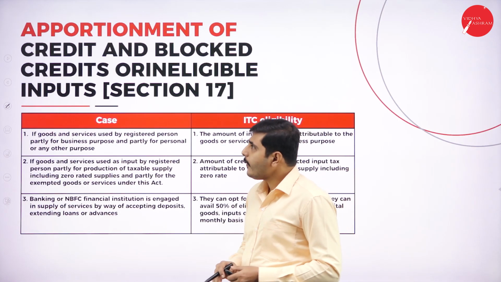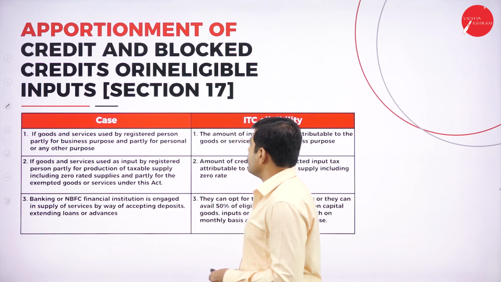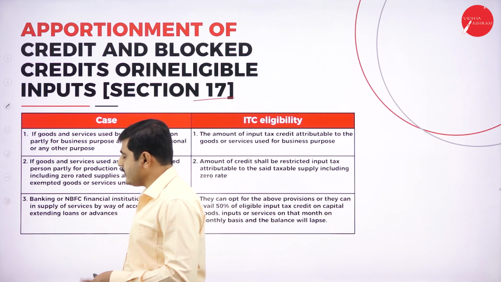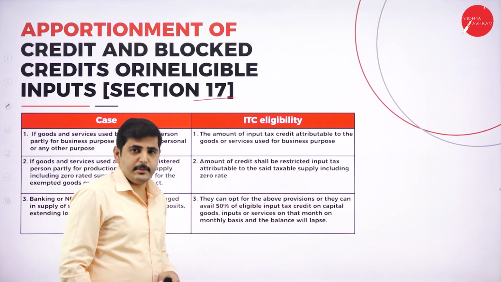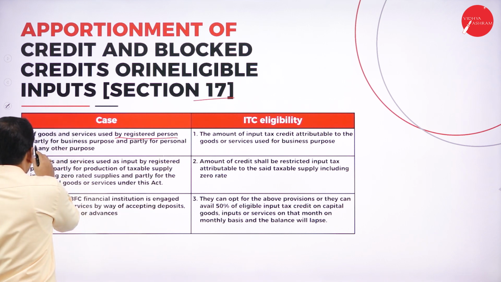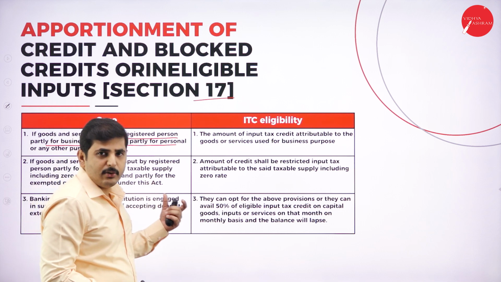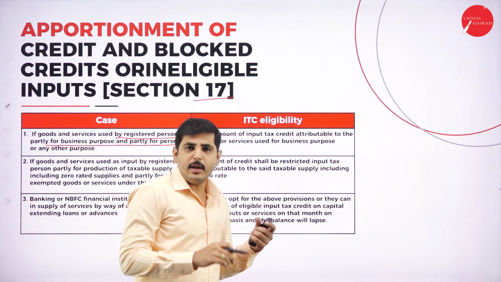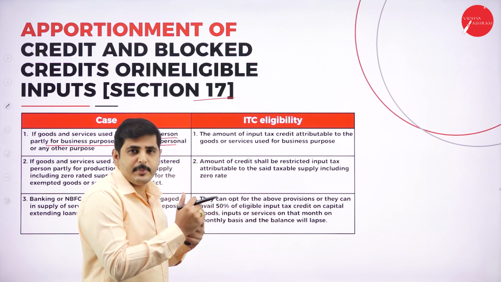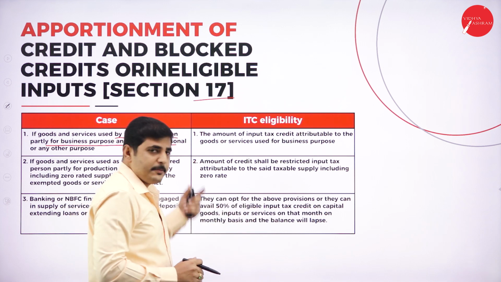Next slide. Apportionment of credit and blocked credits are ineligible inputs under section 17. So what do you mean by that? Let's see. These are the cases and they have given the ITC eligibility. Now, if goods and services are used by a registered person partly for business purpose and partly for personal purpose. For example, if I'm using machinery partly for personal purpose, say one day I will use it for business purpose, another day for no business purpose. It may be a car.